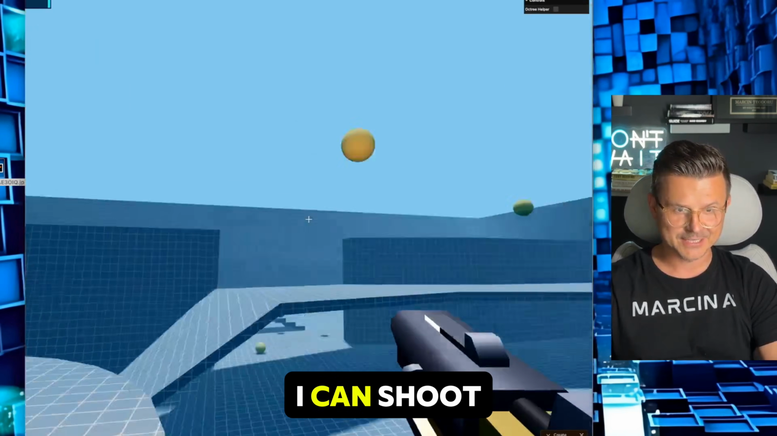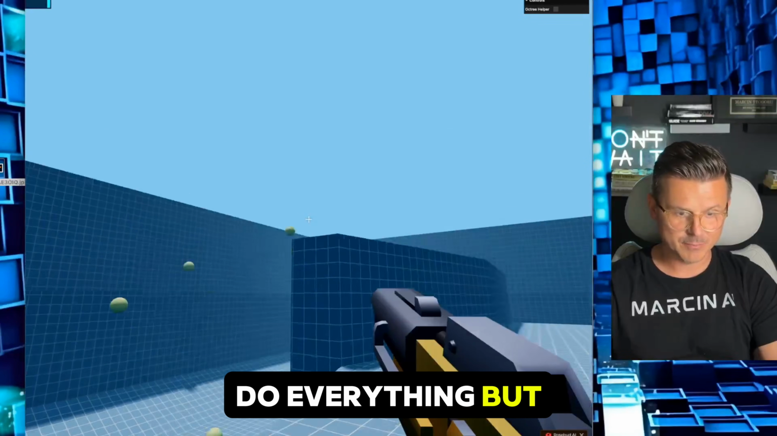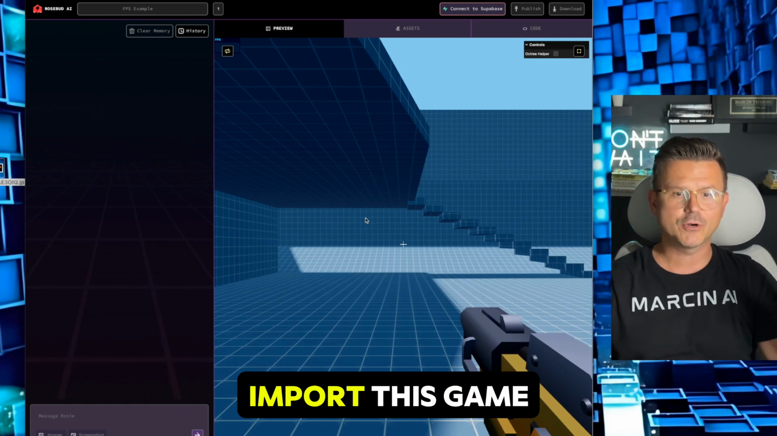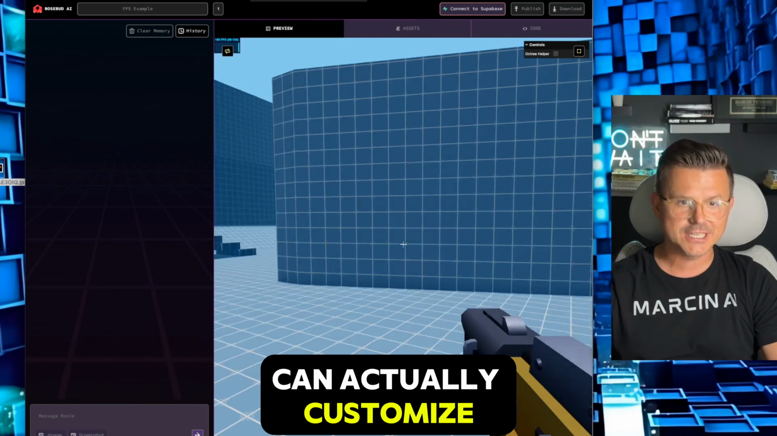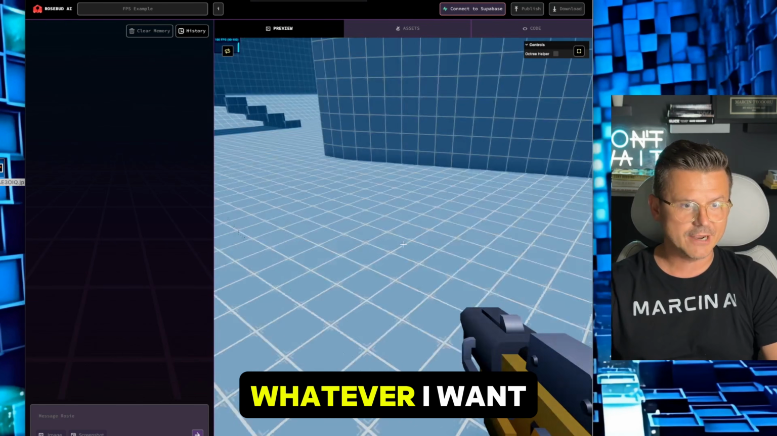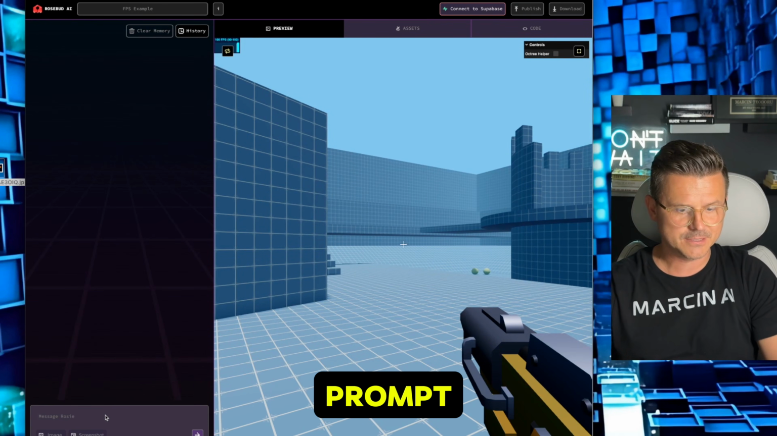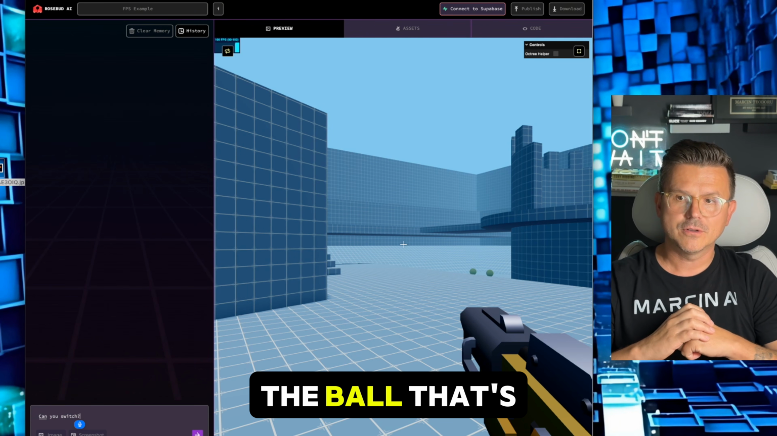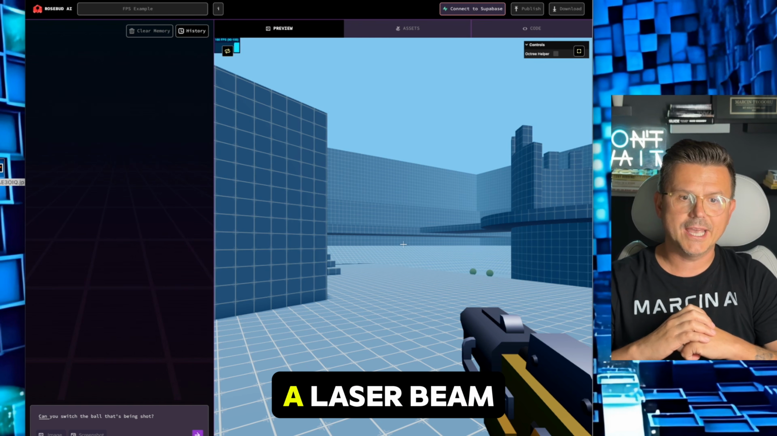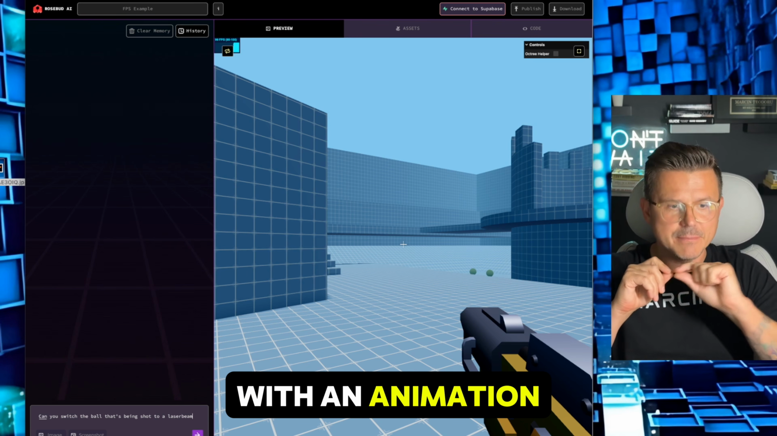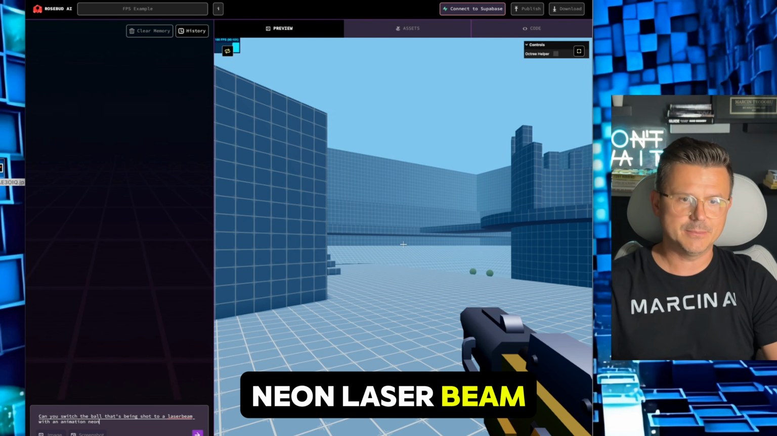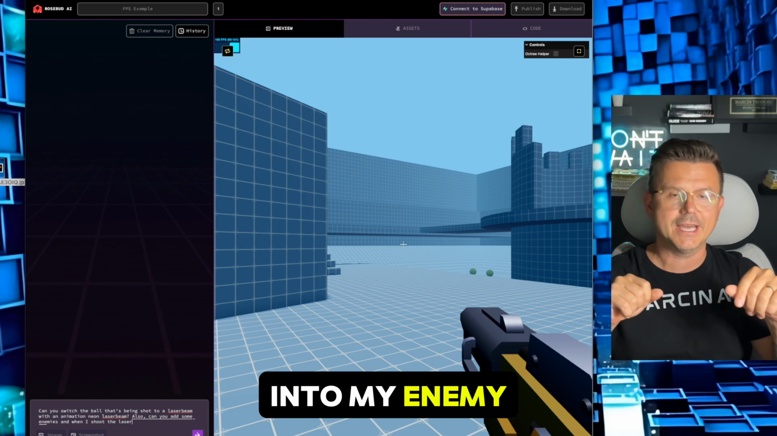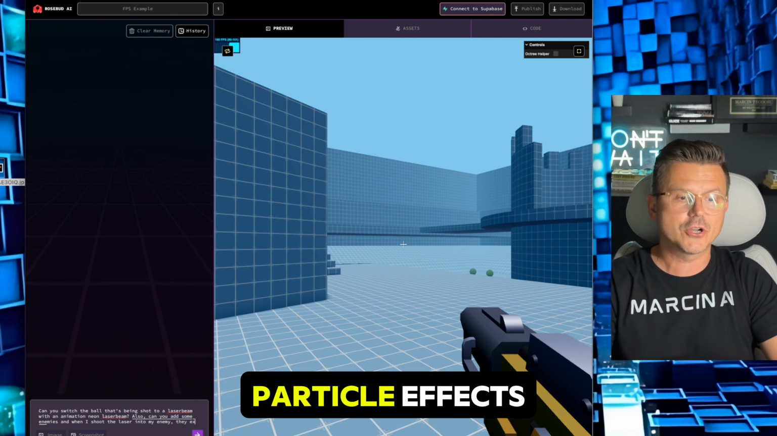Look at that, right? I can shoot, play, do everything, but I can also go in and remix, and now it will import this game, and now I can actually customize it to be whatever I want. So let's give it a quick prompt. Can you switch the ball that's being shot to a laser beam with an animation neon laser beam? Also, can you add some enemies? And when I shoot the laser into my enemy, they explode with particle effects.